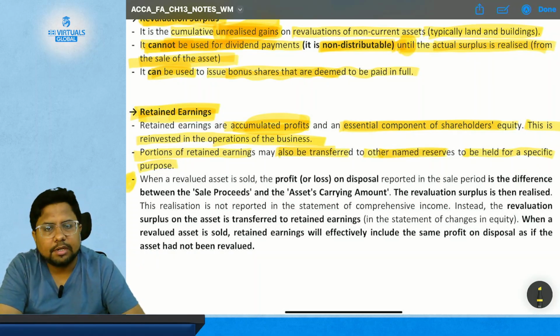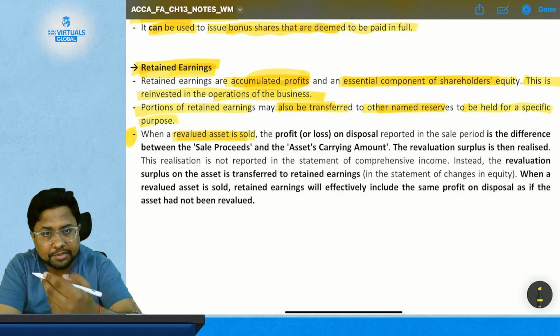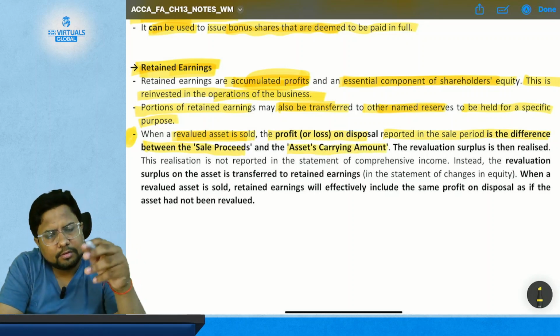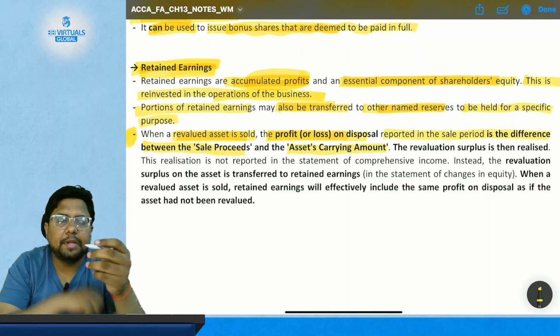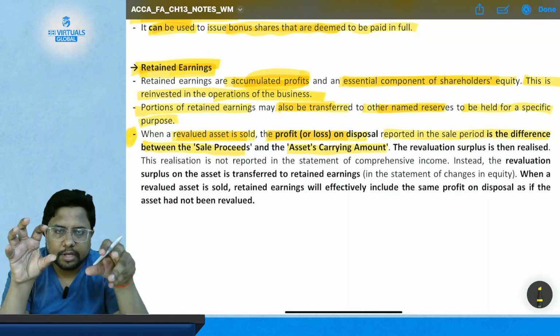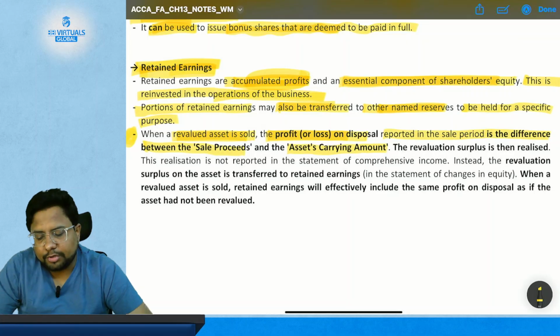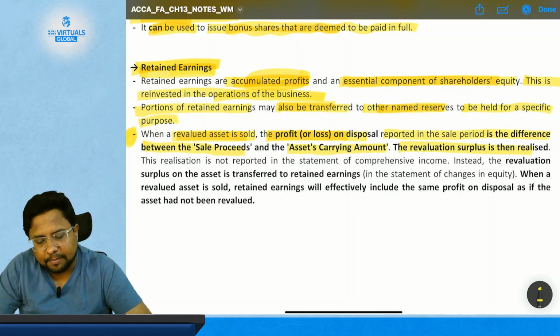Now this point is just for good understanding. When a revalued asset is sold, which we have just discussed in the case of revaluation surplus, the profit or loss on disposal reported in the sale proceeds is the difference between sale proceeds and the asset carrying amount. Full stop. This is the same as we have stated: the profit on disposal is the difference between the amount you have received and the carrying amount. Okay, that means $1 lakh minus 80,000 in the previous case, that is $20,000, is the profit on disposal of the asset. Then the revaluation surplus is realized.